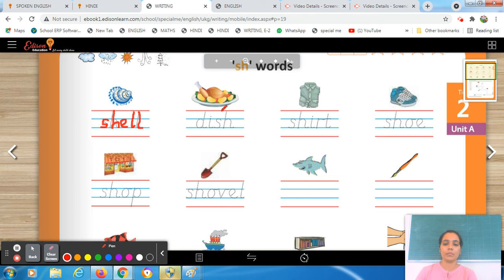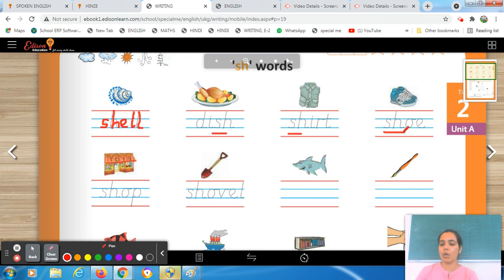Okay. Tell me, what is this? This is a dish. What do we call it? Dish, right? So here you have to trace it. This one is dish. The next one. This is a shirt. Again, in the beginning there is the same sound, sh sound. Here, in the last, the same sound, sh sound.